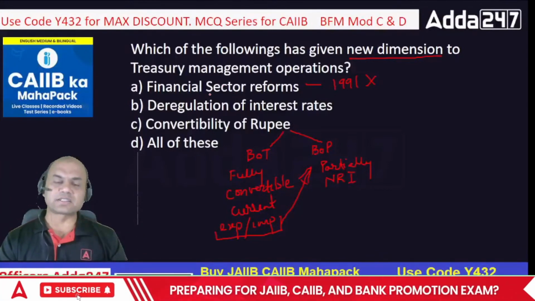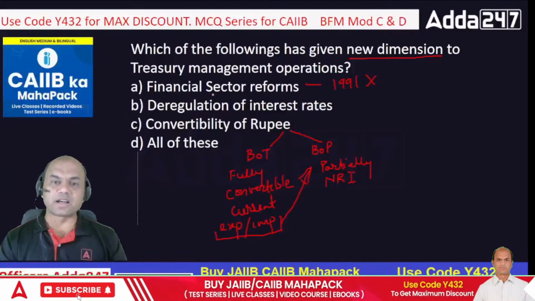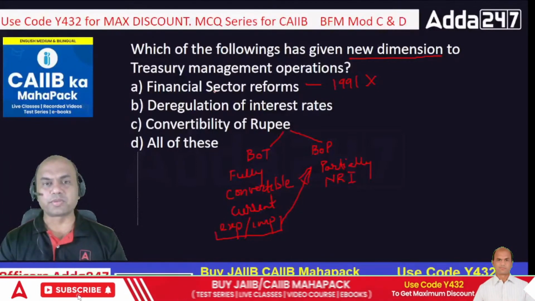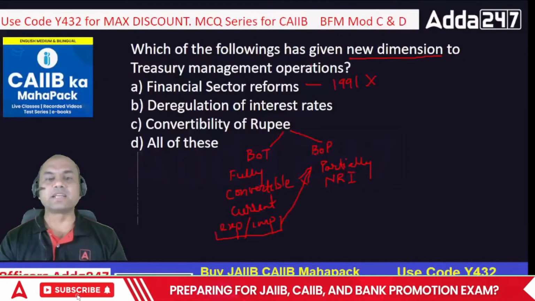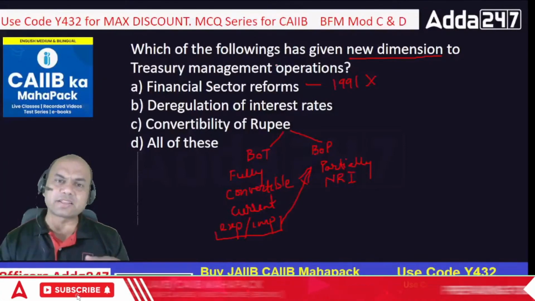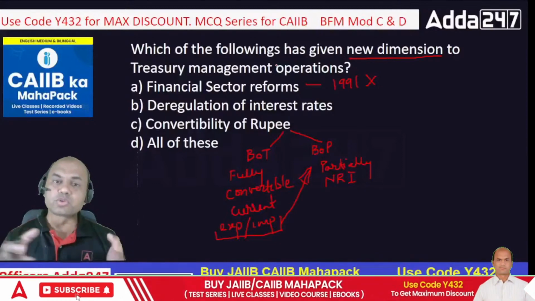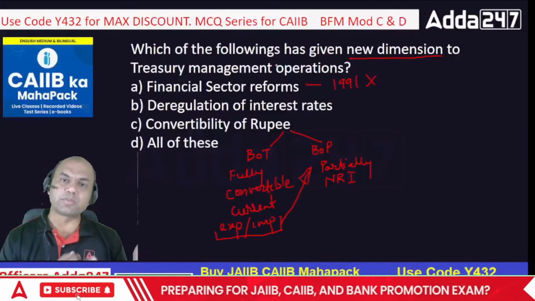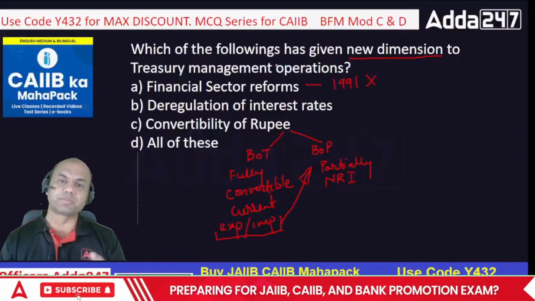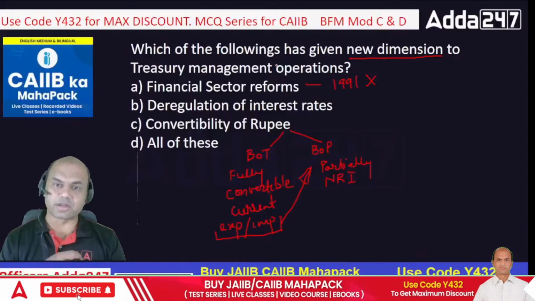UPI, it's a financial sector reform. Various cards, it's a financial sector reform, right? Rupee cards, it's a financial sector reform. So all these reforms have changed the role of treasury also, because money is coming in heavily. Huge money is flowing into the banking system. Earlier, whatever was the cash economy, it has been converted into the formal economy now, right?